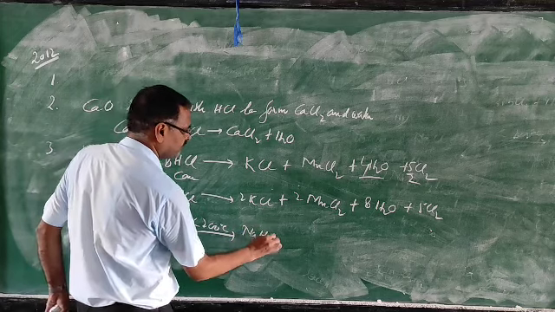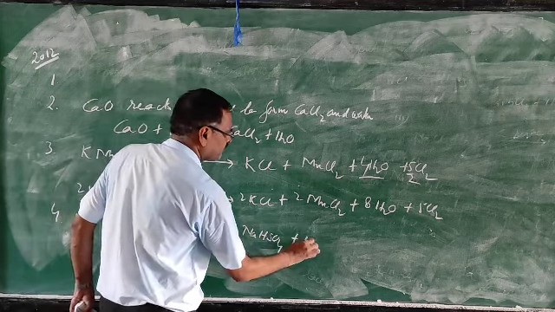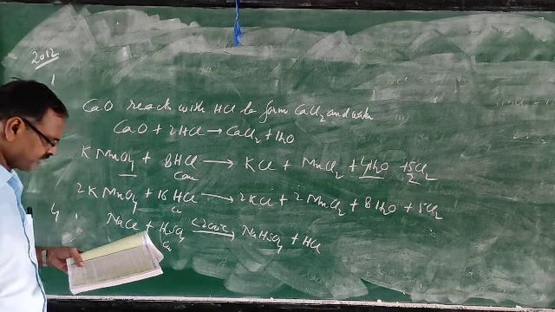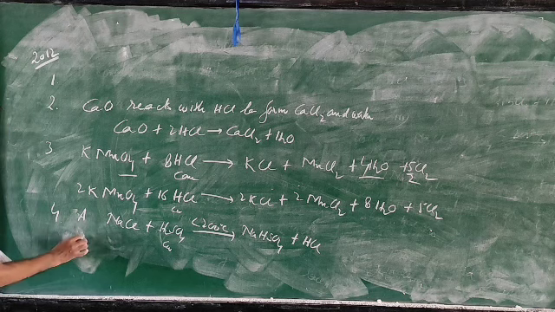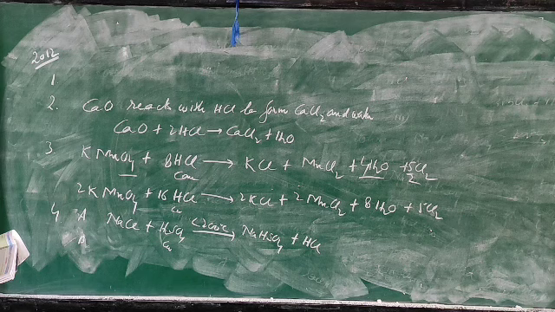This will form NaHSO4 plus HCl. Then this is the A. Then B conversion,